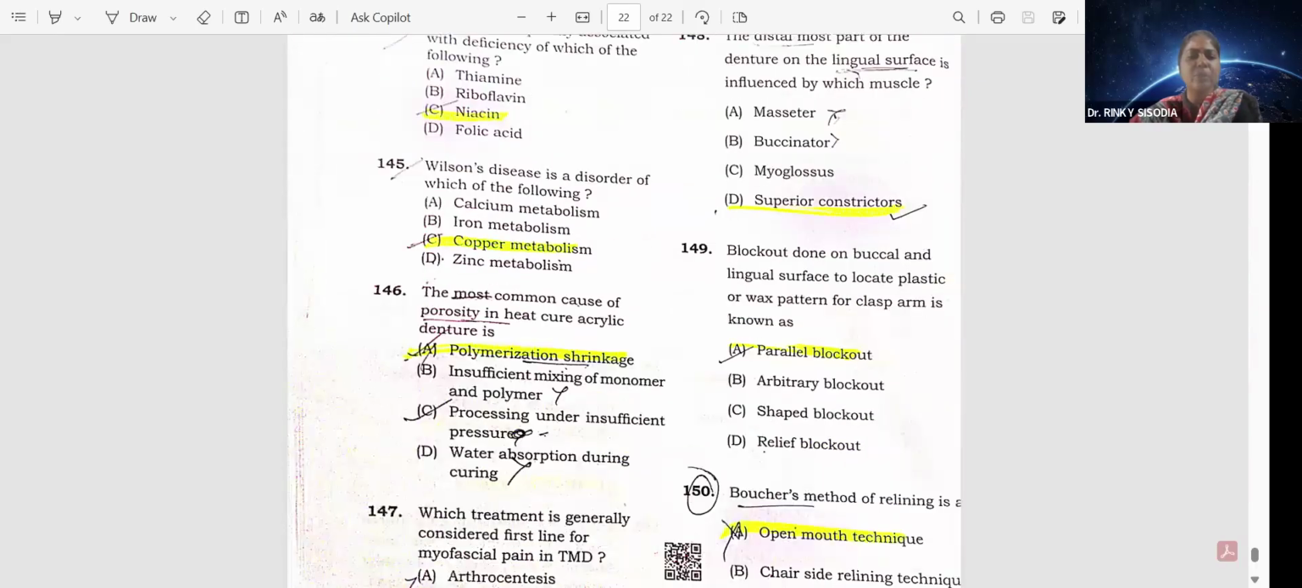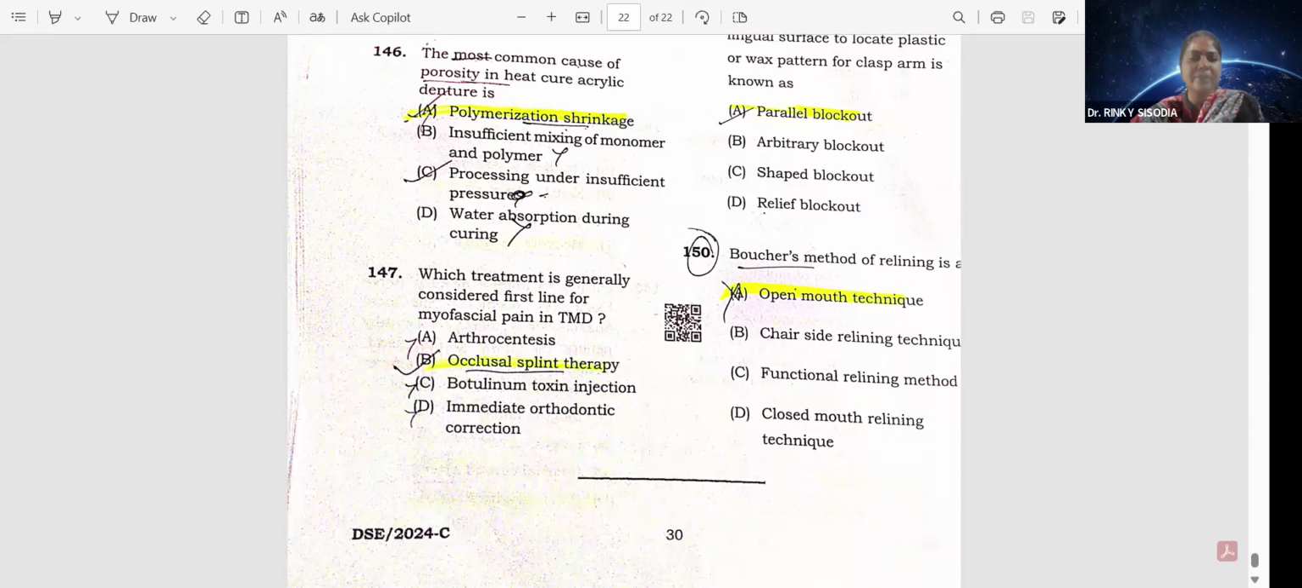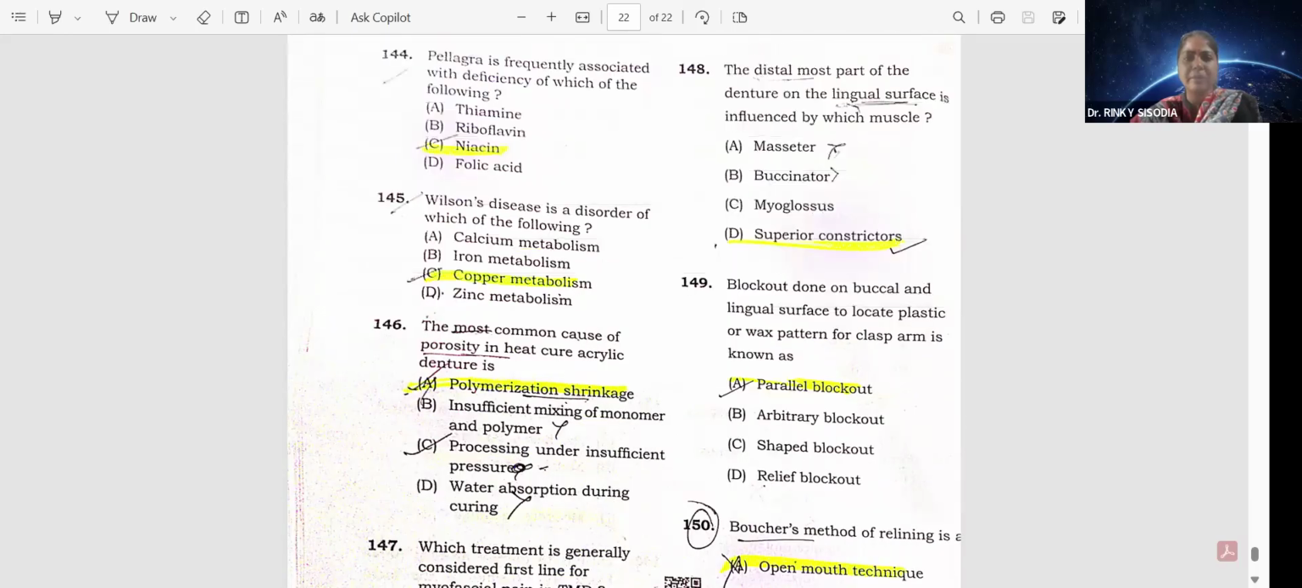Copper metabolism. The most common cause of porosity in heat cure acrylic denture is polymerization shrinkage. Option A. Okay, which treatment is generally considered first line for myofascial pain in TM dysfunction? That is occlusal splint therapy. Option B. Question 148. The distal most part of the denture on the lingual surface is influenced by which muscle?